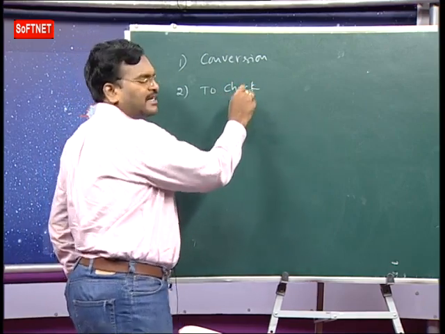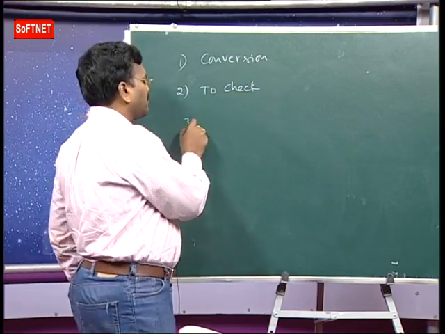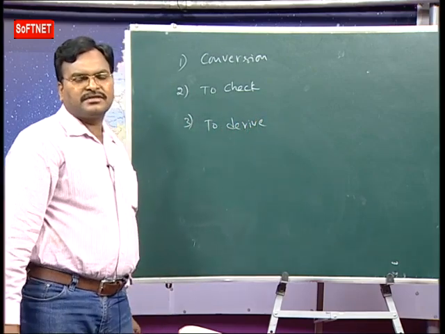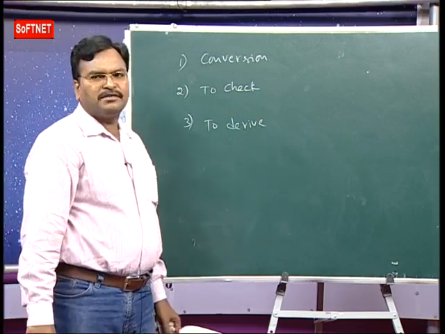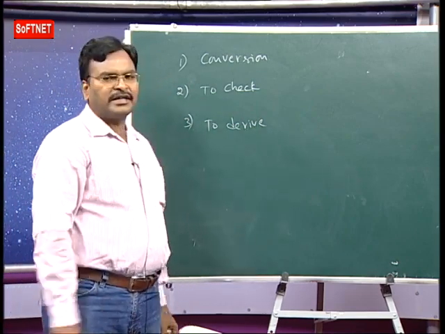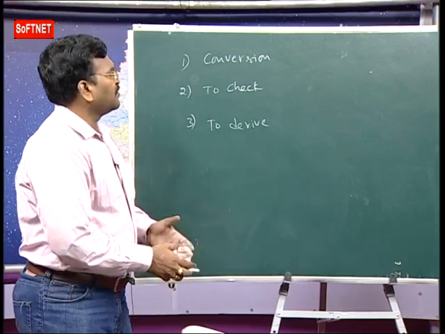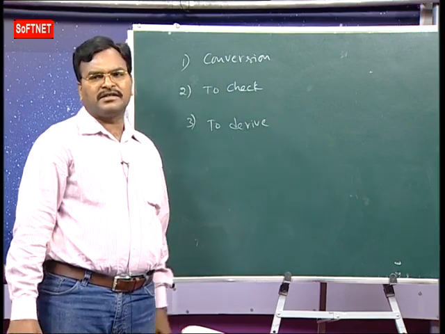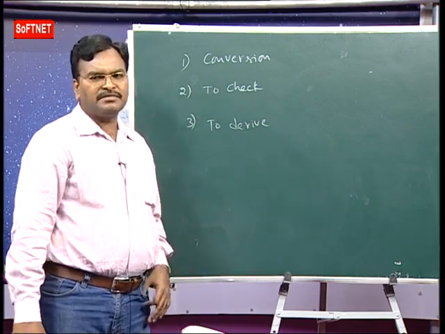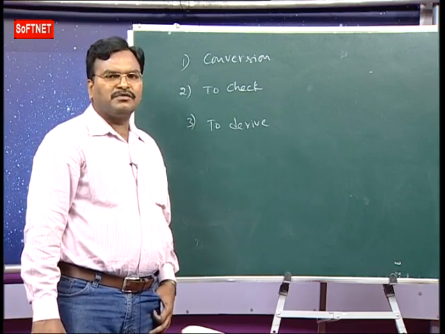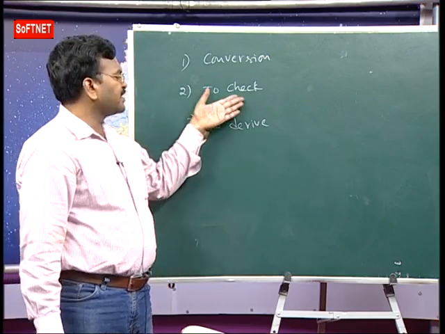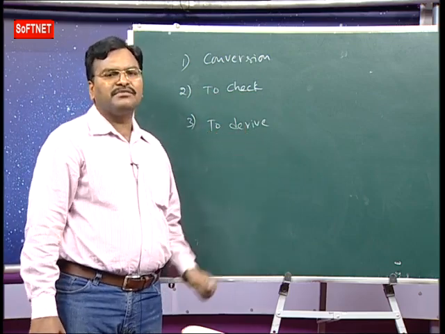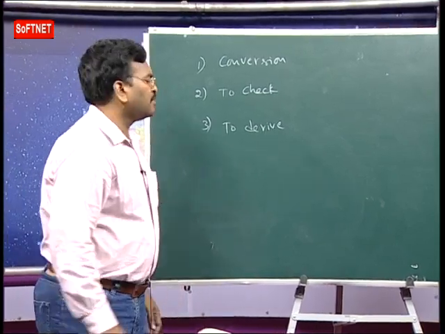To check the correctness of equation connecting physical quantities. Third one, to derive the relationship between physical quantities. We have three uses. Here I explain one example. So it depends, like that only we are getting problems. What are the uses of dimension analysis? Conversion means to convert one system of units into another system. We have different systems. Second one, to check the correctness of equation connecting physical quantities, and next one, to derive the relationship between physical quantities. Now how